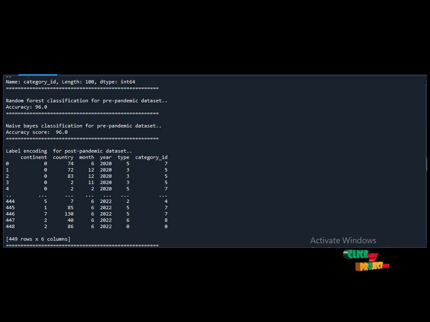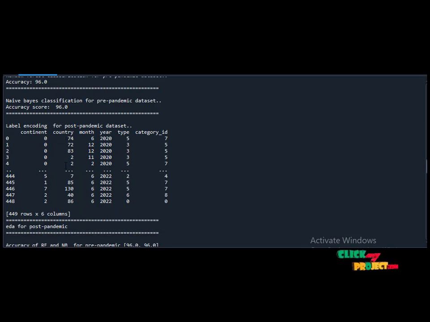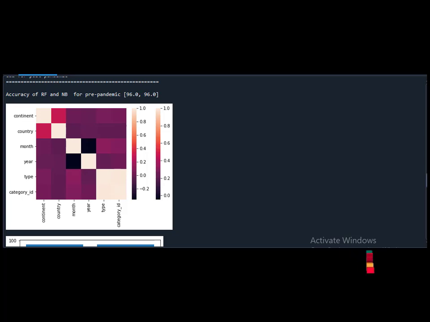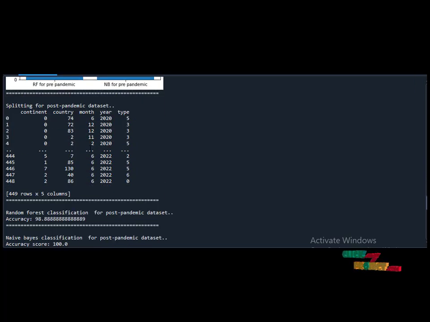The accuracy produced by the random forest algorithm is 96% in the pre-pandemic dataset, and using a naive Bayes classifier, the accuracy score is 96% as well. So after that we are going to do label encoding in the post-pandemic dataset. The same procedure will be followed for the post-pandemic dataset also. So we have label encoding. The EDA is for the pre-pandemic dataset.